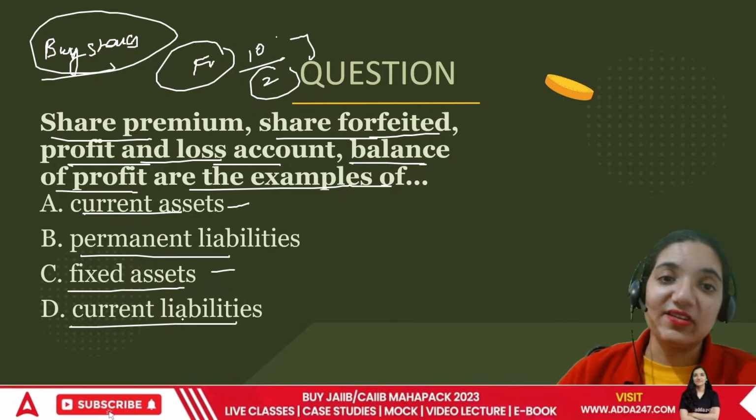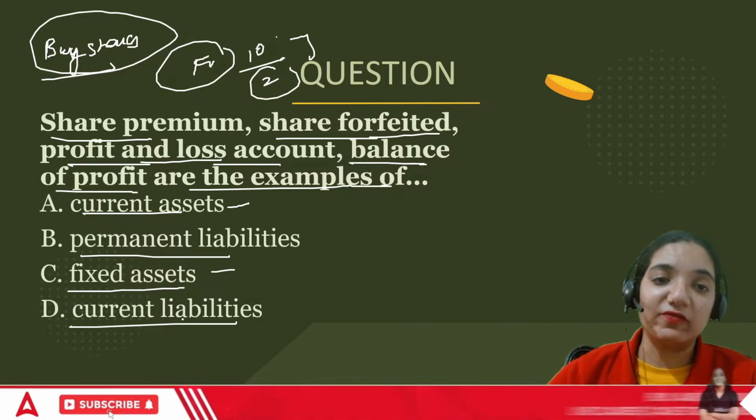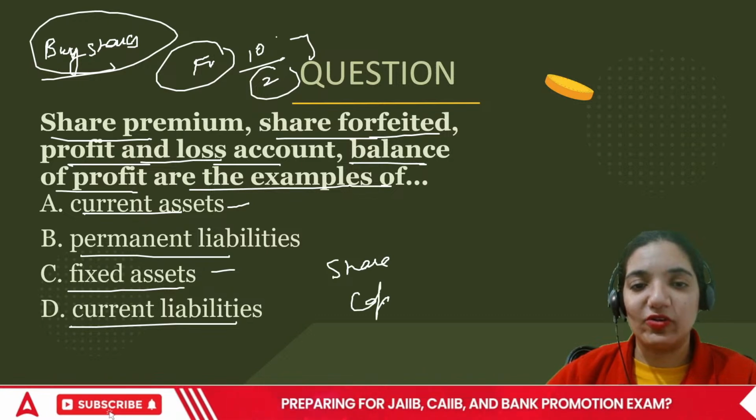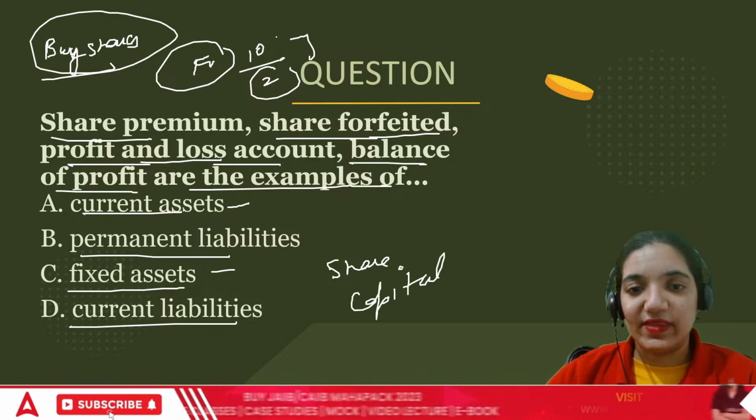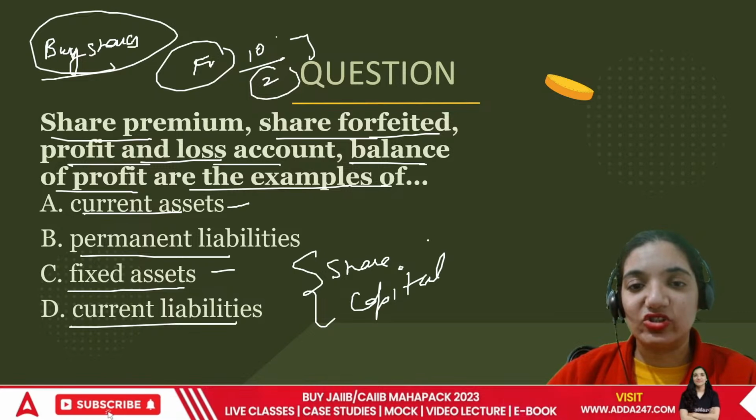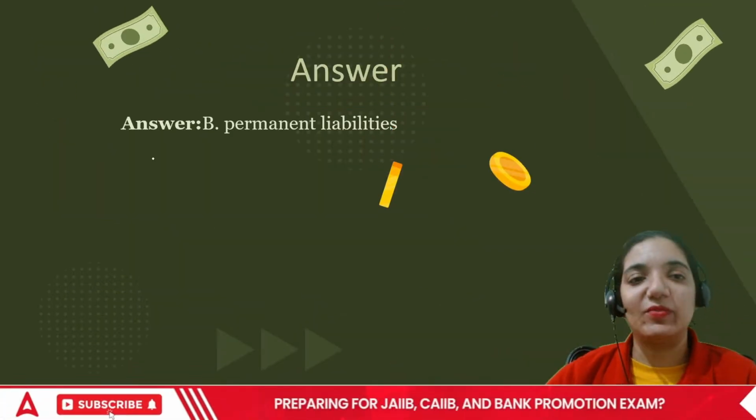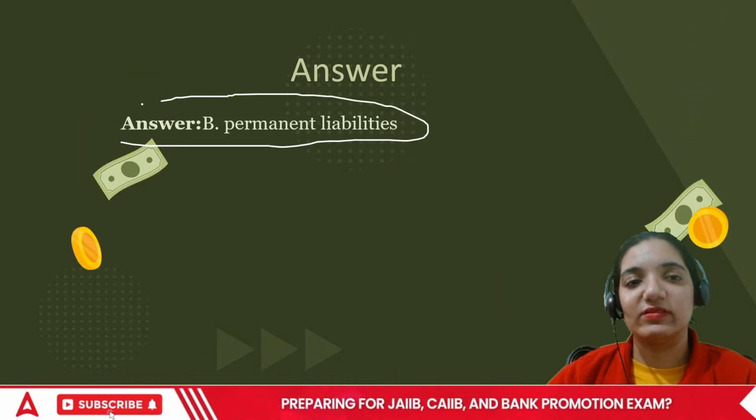Remember, these things are going to be there in the organization. They're a part of share capital. And share capital is the soul of the organization. That's the fact about it. It's the soul of the organization. So in this case, the correct answer is permanent liabilities.